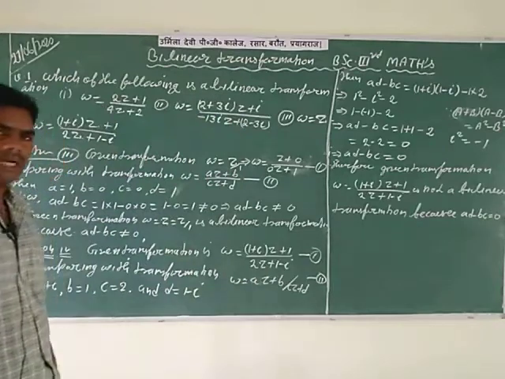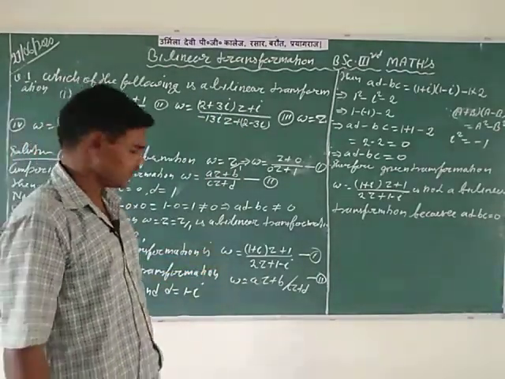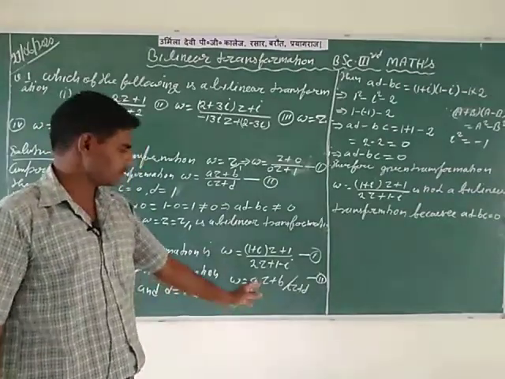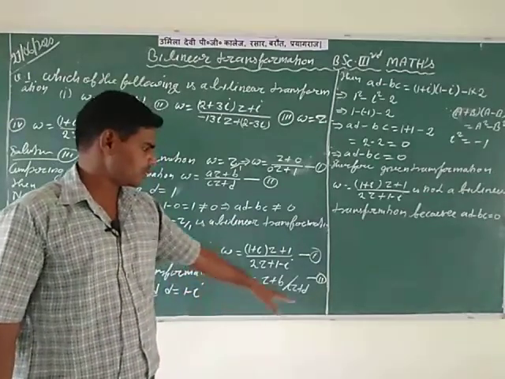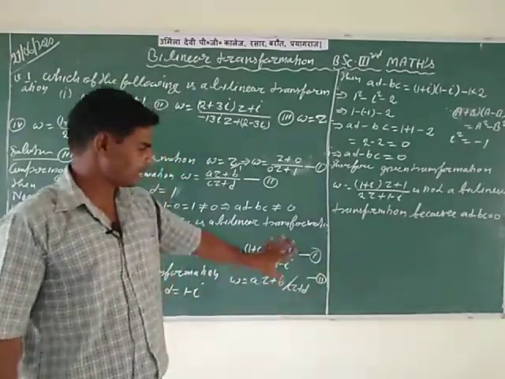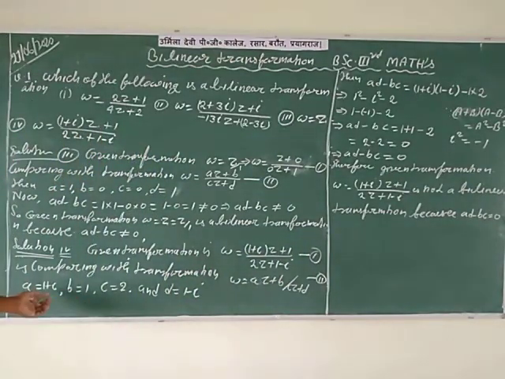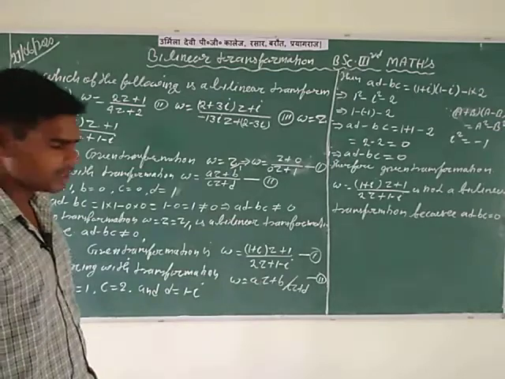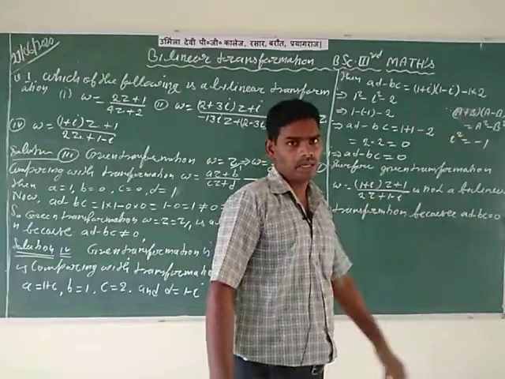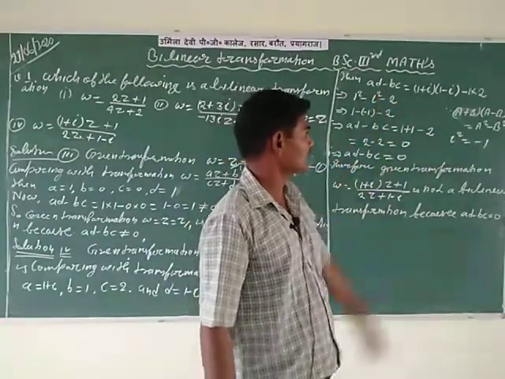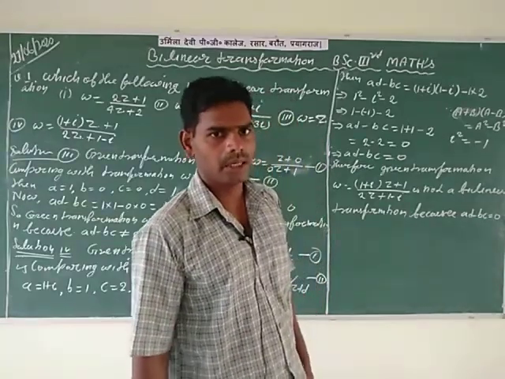So please revise again. The given transformation W, represented by the first equation, is compared with the general transformation W is equal to (AZ plus B) divided by (CZ plus D), denoted by the second equation. Comparing first with second, find the values of small a, b, c, d, which are 1 plus i, 1, 2 and 1 minus i. After this, calculate the value of AD minus BC, which is a very important condition for deciding whether the given transformation is bilinear or not.